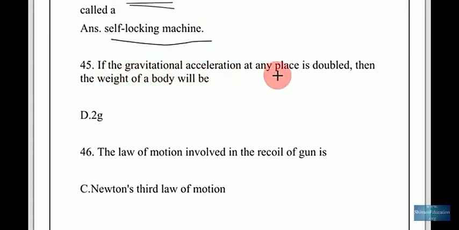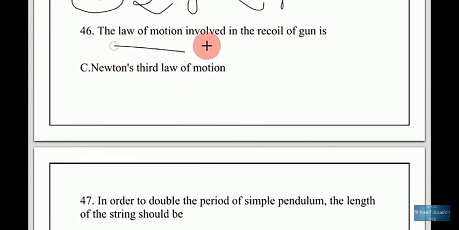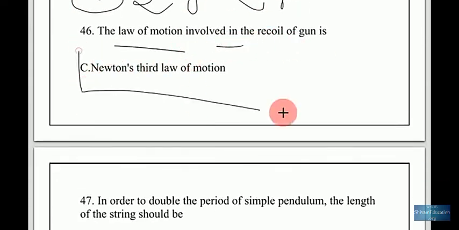If the gravitational acceleration at any place is double, then the weight of the body will be double, 2w. The law of motion involved in the recoil of a gun is Newton's third law of motion.